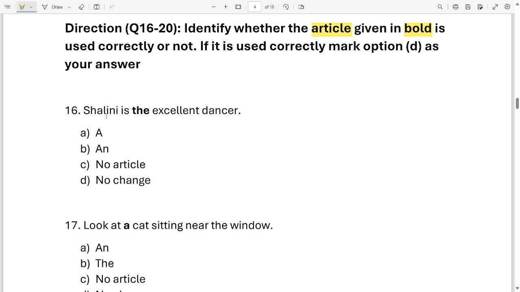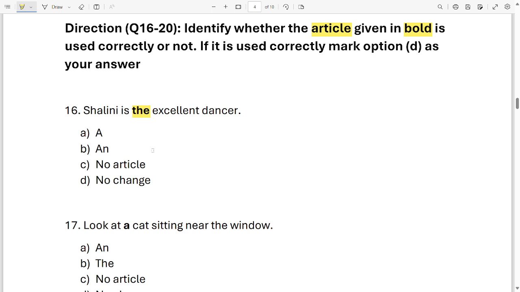See, look at the sentence 16. It says Shalini is the excellent dancer. Now here article which is given in bold is the. You need to find out whether this sentence is correct or this the has to be replaced by any of these options. And if the sentence is correct, you need to choose your option D, which says no change. And if it requires any change, you need to choose your other option. Okay, let's start. Shalini is the excellent dancer. So, do we need to change this word the with a and or no article is required or no change is required?